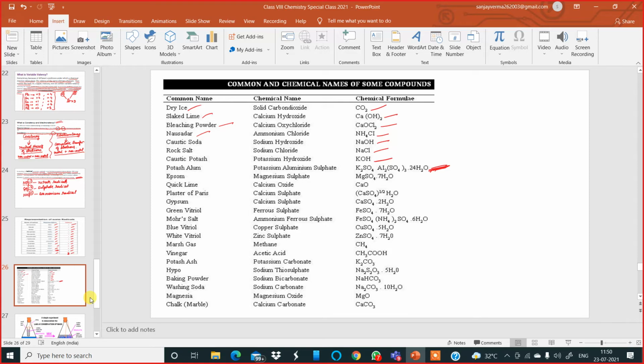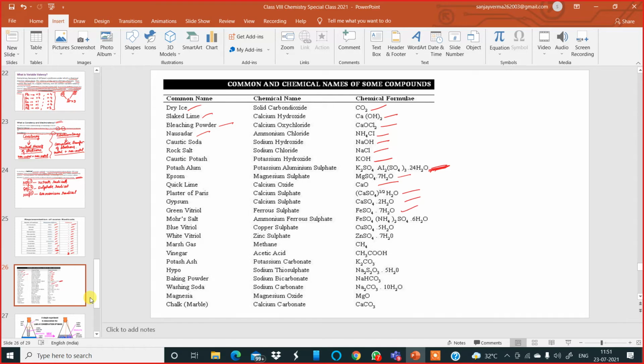Okay. Then there is Epsom salt, magnesium sulfate, quicklime, calcium oxide, plaster of Paris. It helps in the sedimentation of the impure particles which are present in water. It allows them to settle down and the water above becomes clear and it can be decanted and collected in another container by using this potash alum. Okay, so calcium sulfate is gypsum.